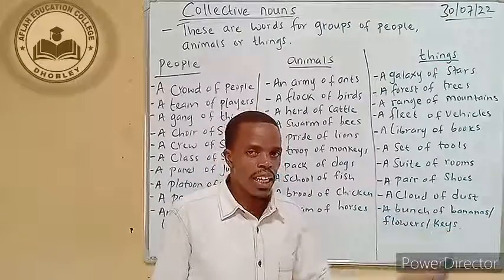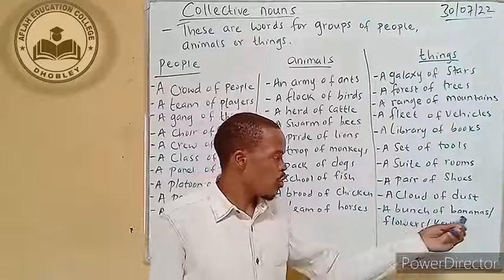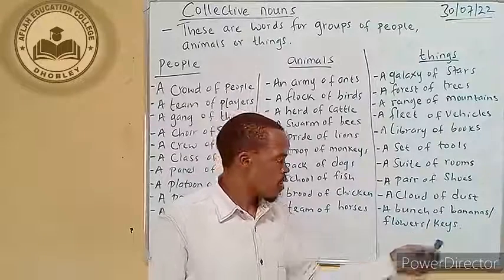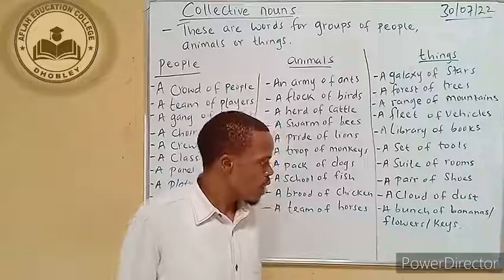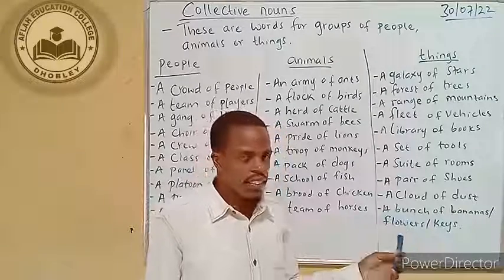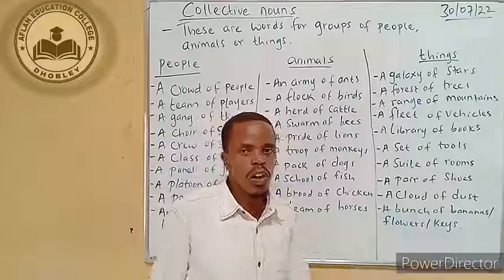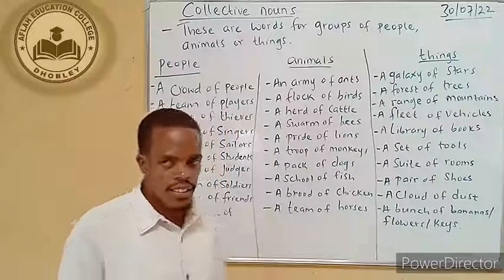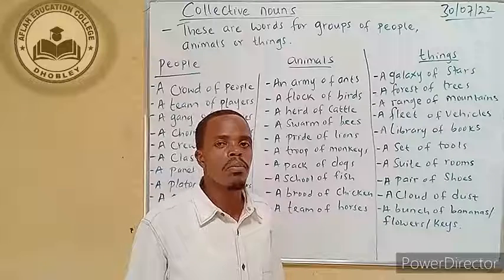A bunch of bananas, we can also say a bunch of flowers, or a bunch of keys. And these are just some.